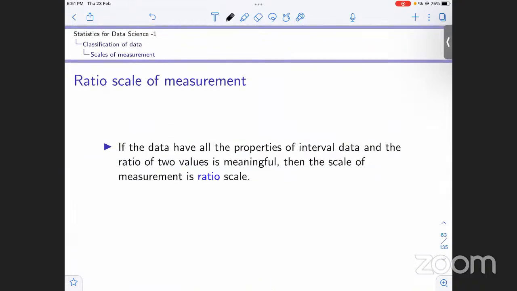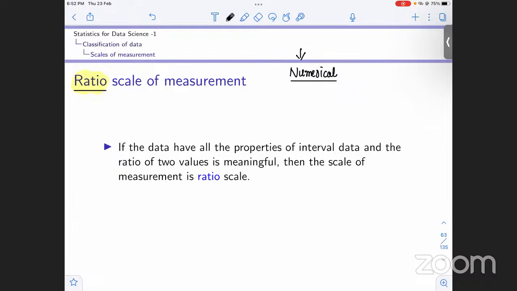Okay, now we have the second scale of measurement for numeric variables. Okay, this is again for numerical variables. So now we saw interval. So what is ratio? As we can see, there is this word ratio, so it must have something to do with ratio, right? Because the term ratio is there.